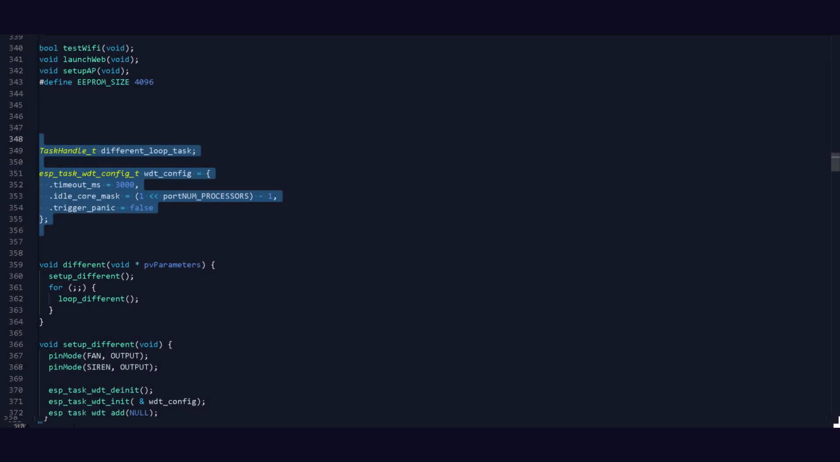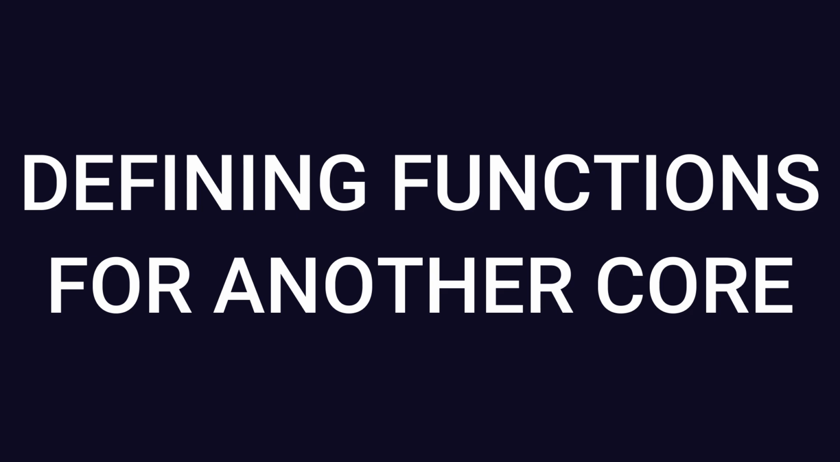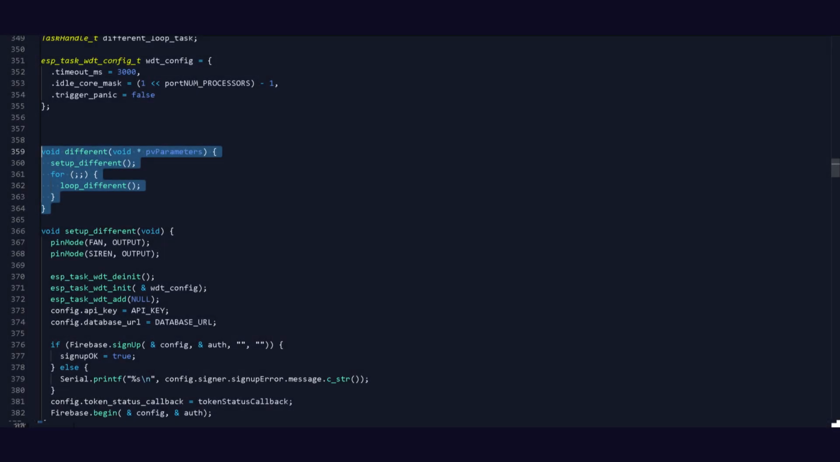So as we are going to use both the cores of ESP-32, we are going to create a task handler and add watchdog timer configuration. If we do not configure it, the device is going to restart again and again. Now define the functions for different core. First, this. It will run the setup and loop functions that we are going to define for another core.